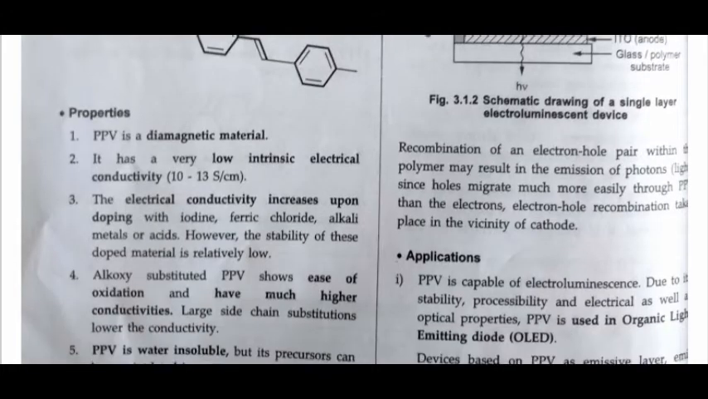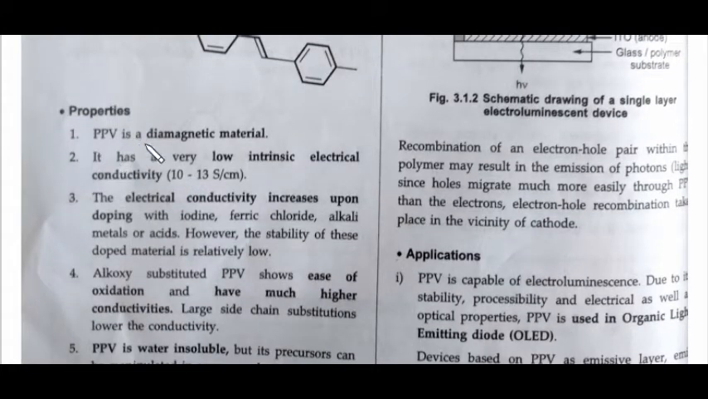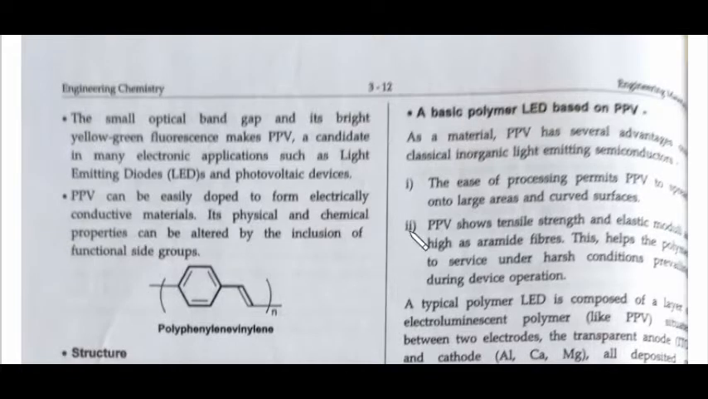That is, it is a diamagnetic material, with low intrinsic electrical conductivity. Electrical conductivity increases upon doping, ease of oxidation, and have much higher conductivities. PPV is water insoluble. It isn't soluble in water and gives bright yellow green fluorescence on the application of an electric field. When you apply an electric field around it, it will give you a bright yellow green color, or fluorescence you can say. Here you can see the whole process that happened with it, and the different advantages are given here, and ease of processing permits PPV to separate into.